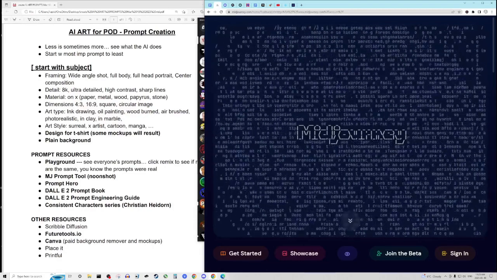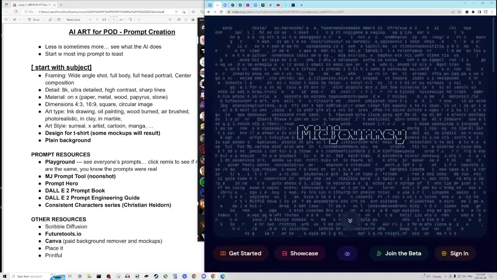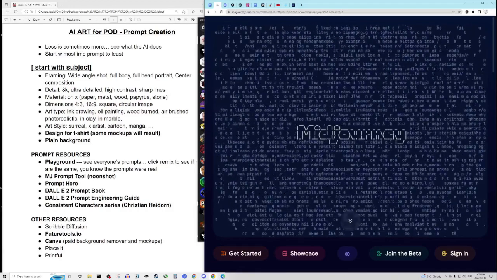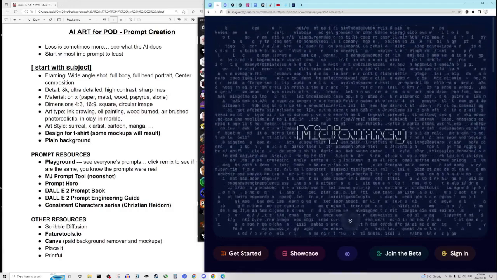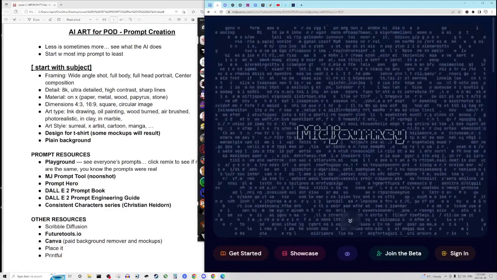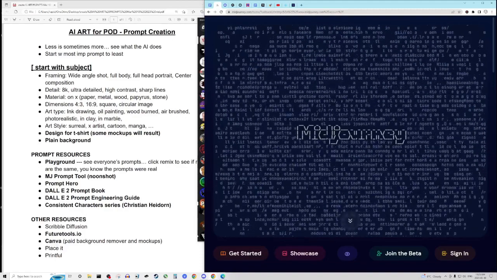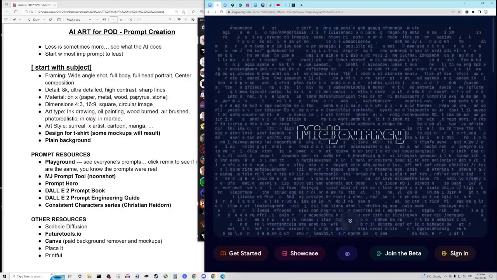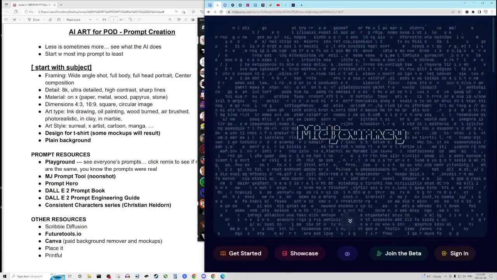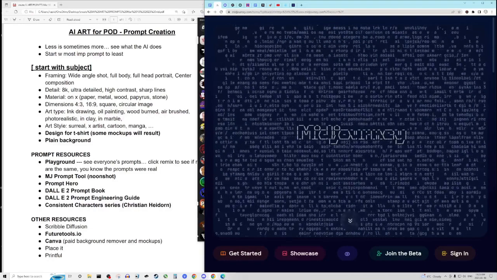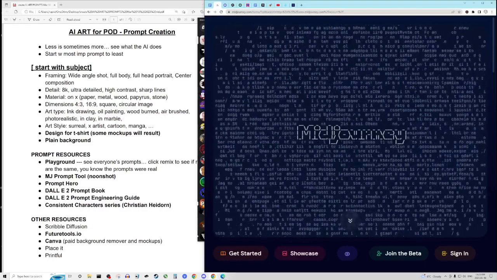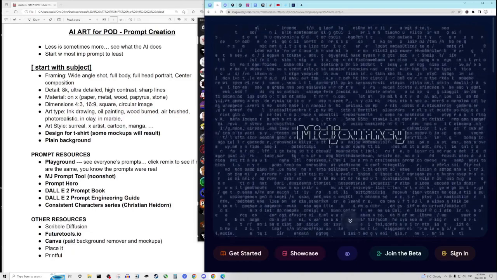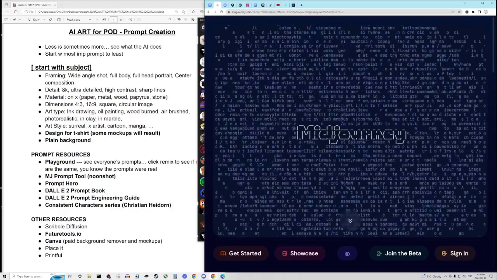So for t-shirt design specifically, some of the things that I will do is I'll type design for a t-shirt after whatever the subject is that I want, and I might type in sharp lines, 2D style, or high detail, ultra detailed, 8K. And incidentally, if you do type like 4K or 8K, it's not going to give you that upscaled artwork by itself in that resolution, but it'll know that you want something that's very detailed, and so it'll do a more detailed version of that image than it otherwise would.